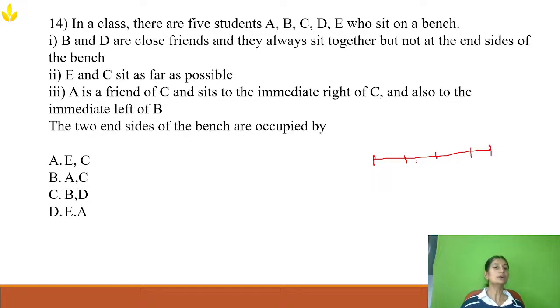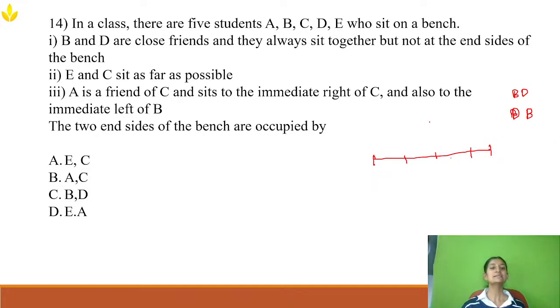When the direction is not given, always assume that they are facing north. Now D and B cannot be at these corners, so they can be sitting like this or like this. Now E and C sit as far as possible. Maybe E and C are enemies, so they sit as far as possible.